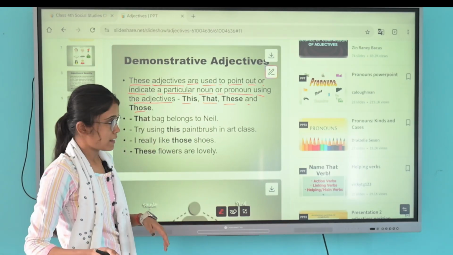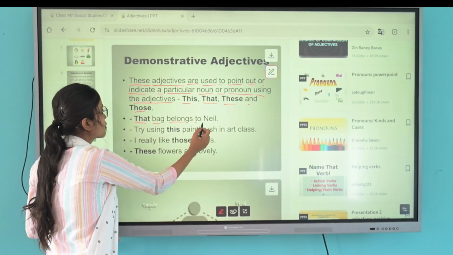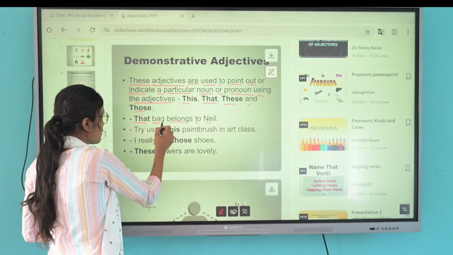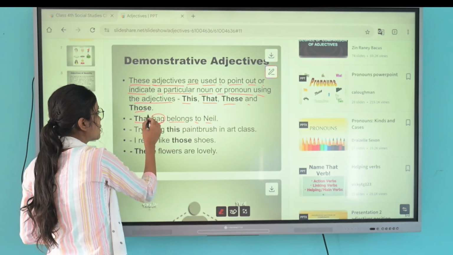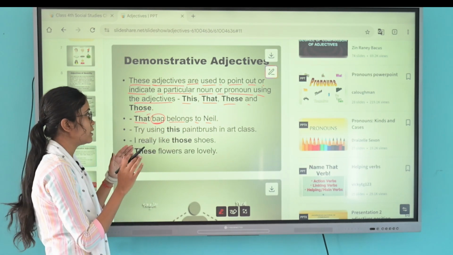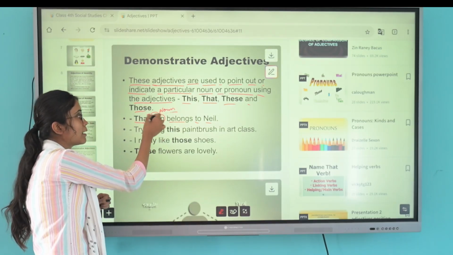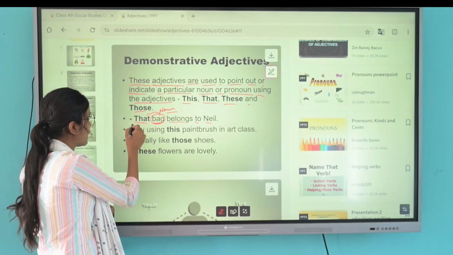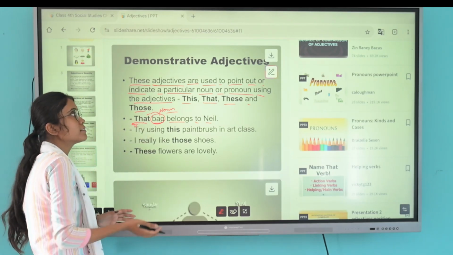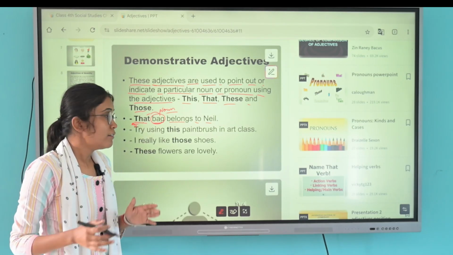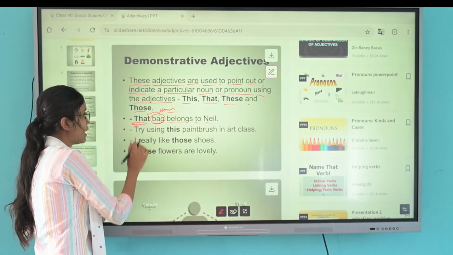Let's see an example. That bag belongs to Neil. So it describes the bag. Bag is a noun, so that is an adjective. And which kind of adjective is this? This is a demonstrative adjective.